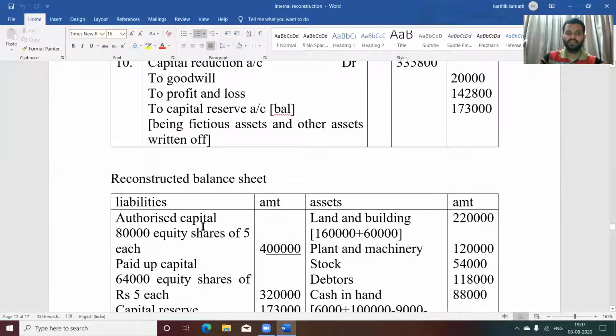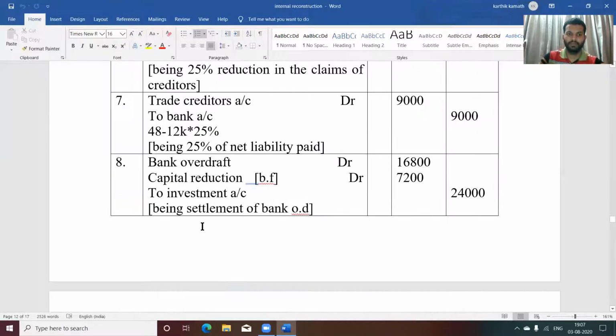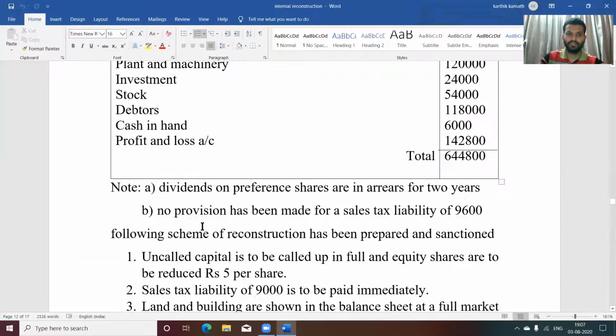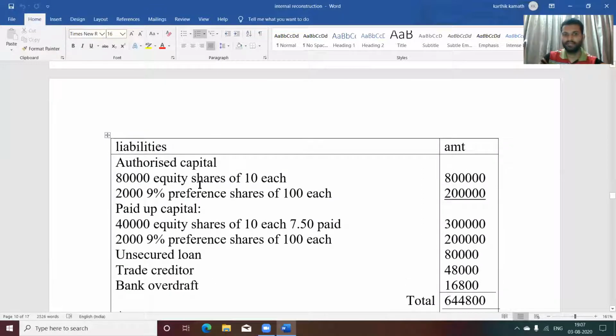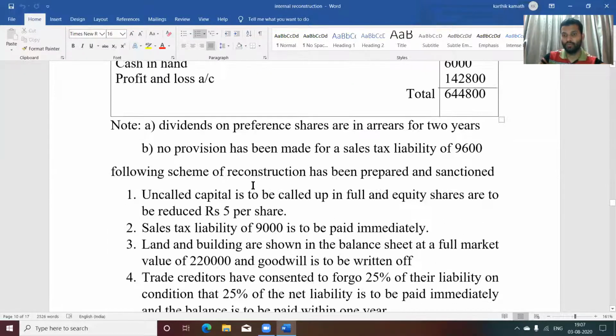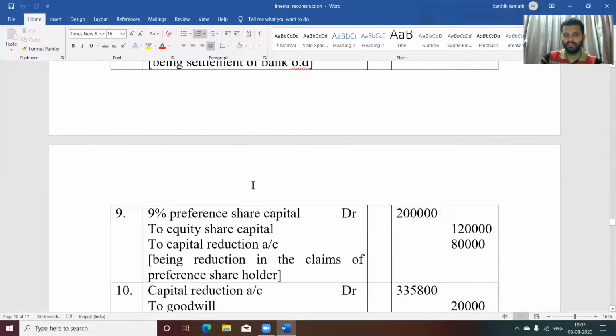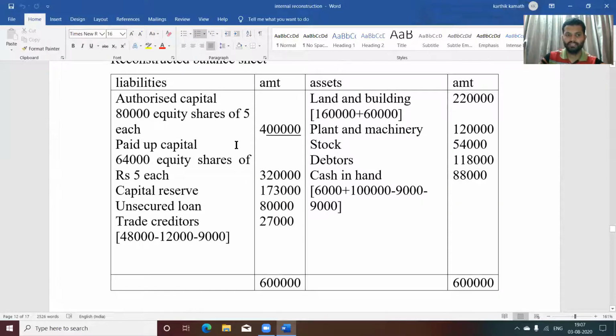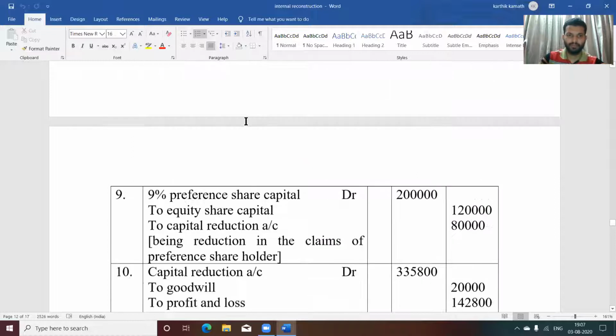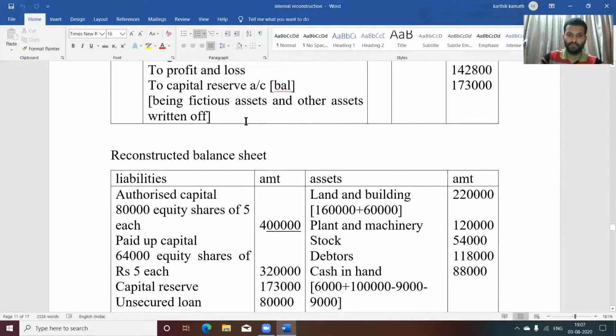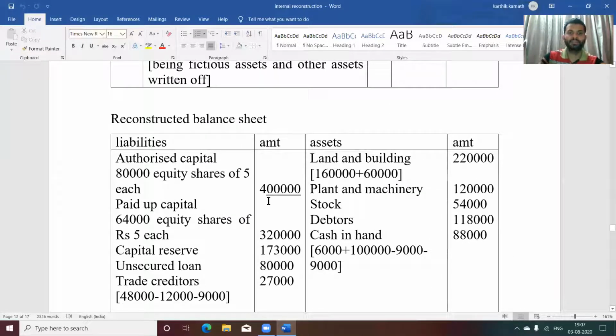For the reconstructed balance sheet, first thing on the liability side we need to see authorized capital. Whether authorized capital is given in the balance sheet? Yes, that is 80,000 equity shares of 10 each. They have given 10 each, but we are now writing the reduced value in the balance sheet. So 80,000 equity shares of 5 each, reduced to 5, that is adjustment 1 they have given, so that is 4 lakh.